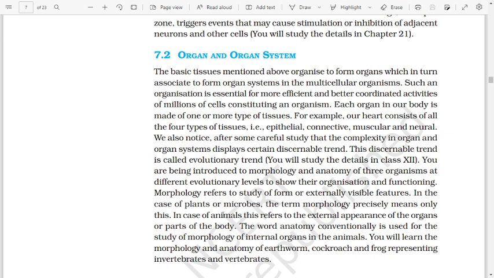In the case of plants or microbes, the term morphology precisely means only this. In case of animals, this refers to the external appearance of the organs or parts of the body. The word anatomy conventionally is used for the study of morphology of internal organs in the animal. You will learn the morphology and anatomy of earthworm.